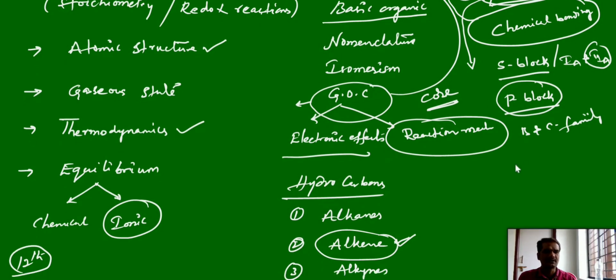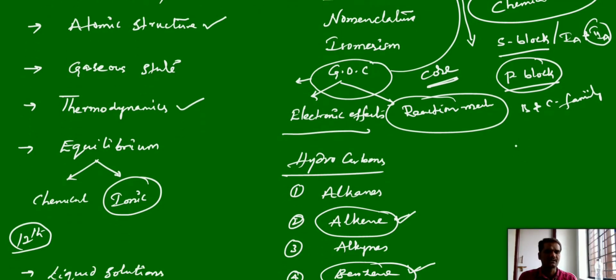Next, apart from this we have hydrogen and its compounds. We know that in the periodic table the position of hydrogen is uncertain, not fixed, whether it belongs to the first A group, the alkali metals, or the halogen family. Still some research is going on, but there is no fixed position for hydrogen.